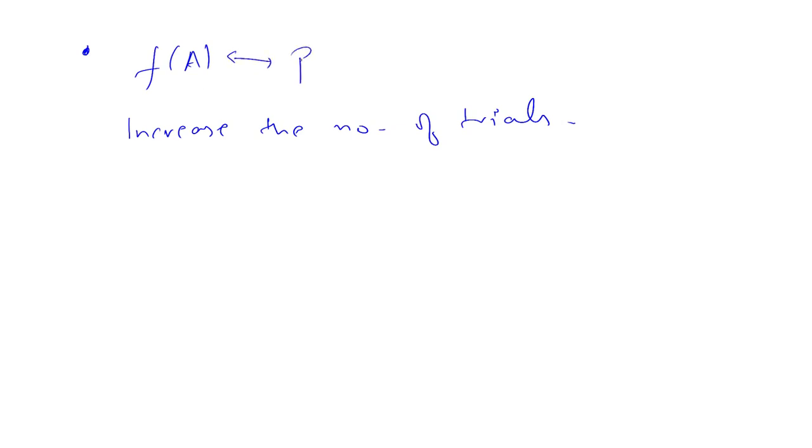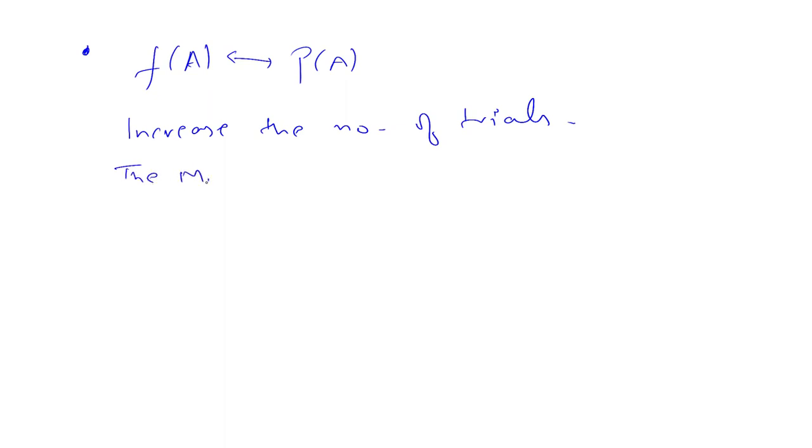Now if we keep on increasing the number of trials, what we'll get? It will start becoming same as the probability. I'll show you one example. Because we know the most probable event occurs more frequently.